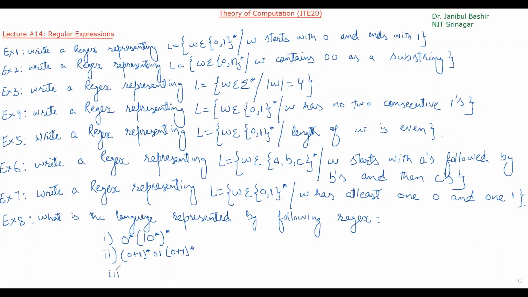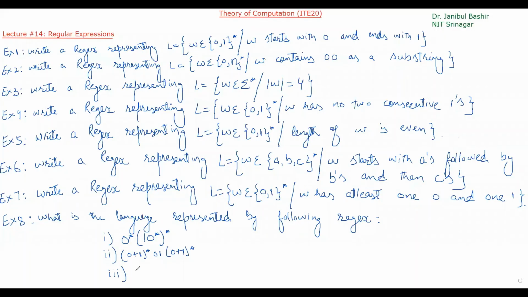Third, A B plus BA star plus B plus BA star. Fourth is 1 star 0 whole star 1 star.